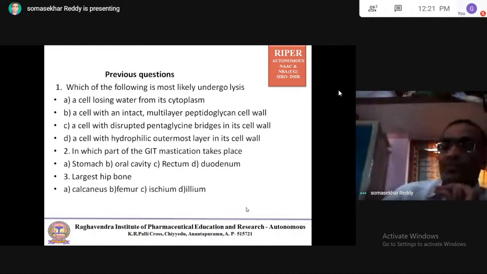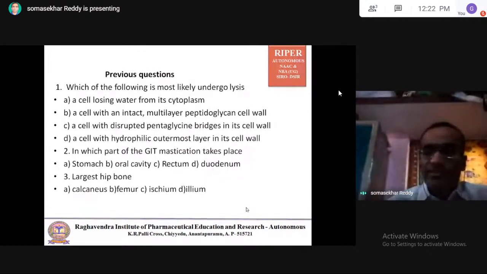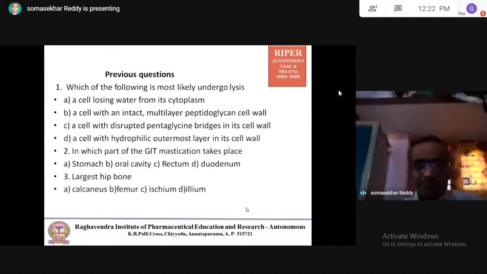And the second question: in which part of the GIT does mastication take place? Stomach, oral cavity, rectum, duodenum. Very easy question. Mastication is nothing but chewing. Chewing takes place with the help of the teeth, and teeth are located in the oral cavity. So the part of the GIT where mastication occurs is the oral cavity.